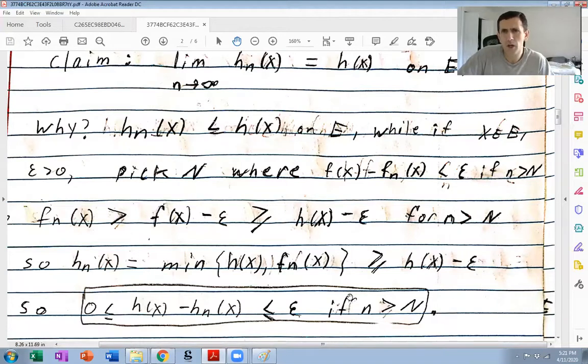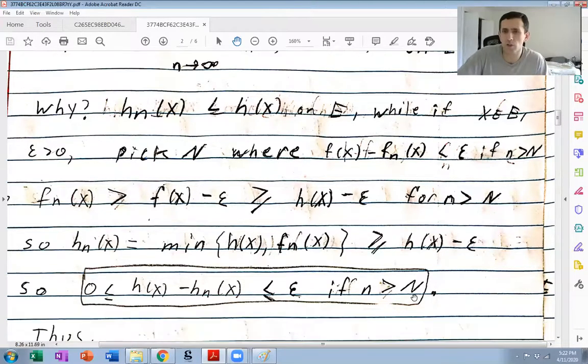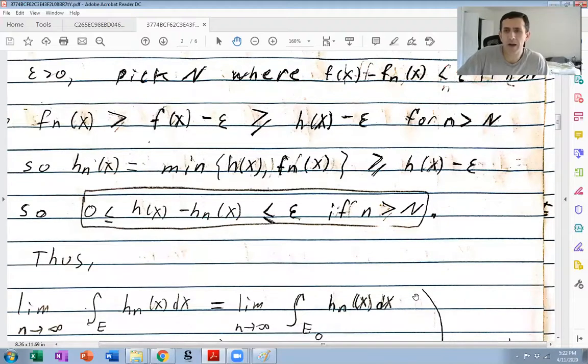All right, let's put all this together. So this says that h of x minus hn of x is bigger or equal to 0. This here says that h of x minus hn of x is less than or equal to epsilon. So this obviously means the absolute value of h of x minus hn of x is less than or equal to epsilon if little n is bigger than big N. So yeah, that proves pointwise convergence. So now we can invoke the bounded convergence theorem. Okay.